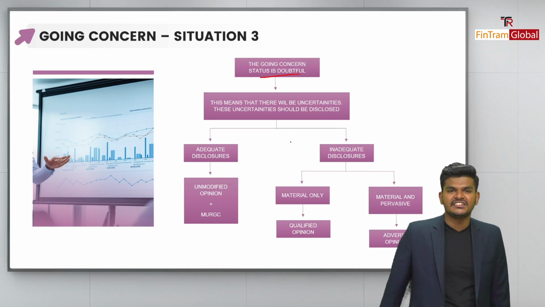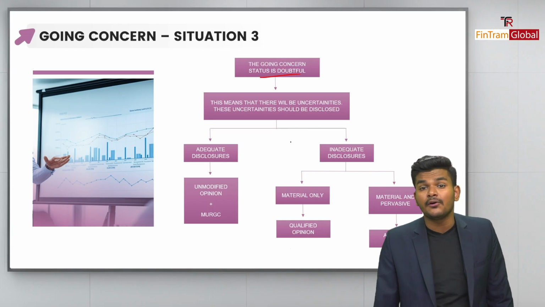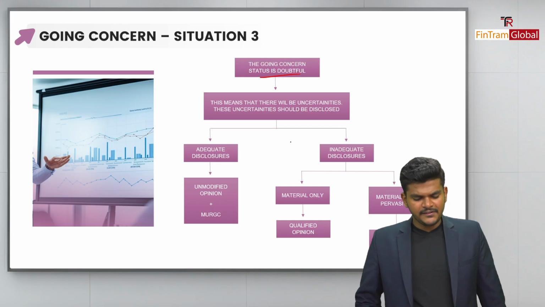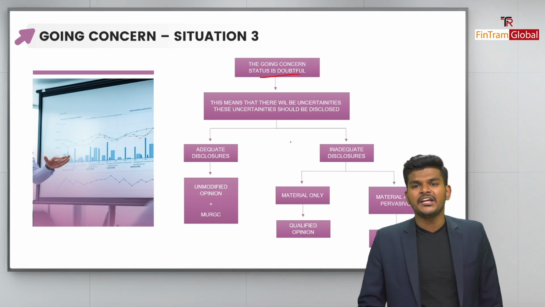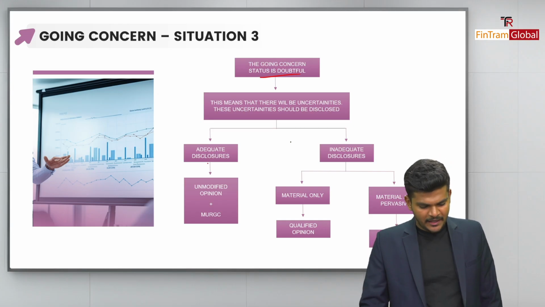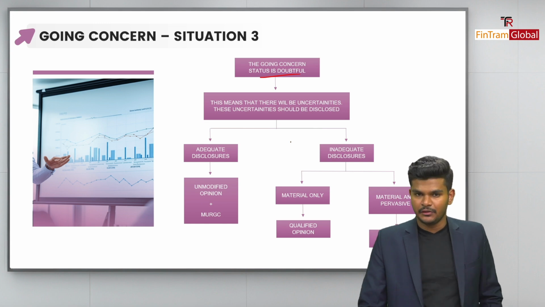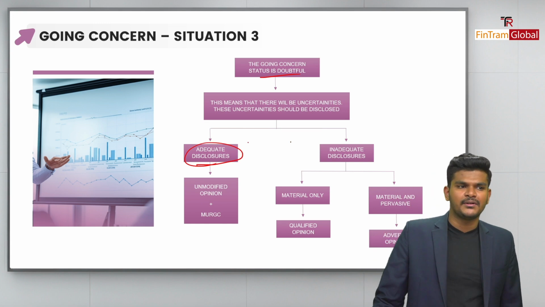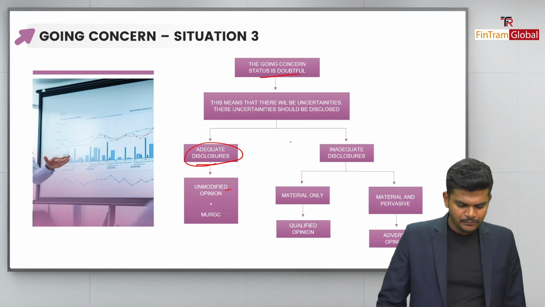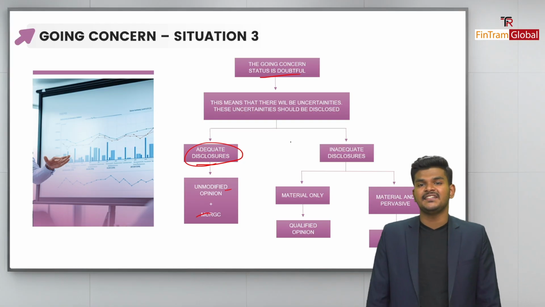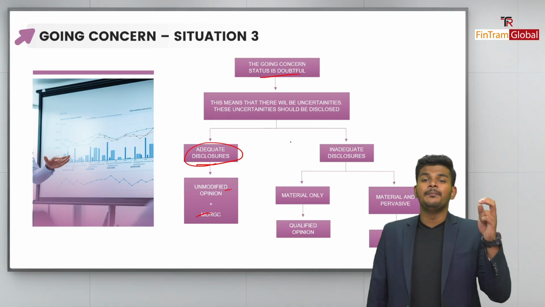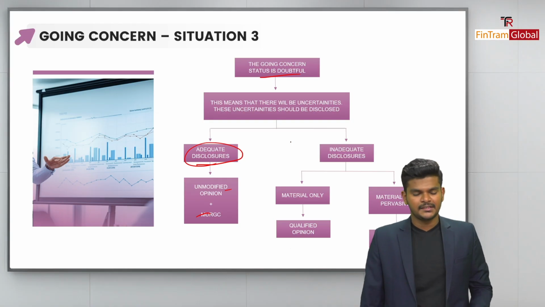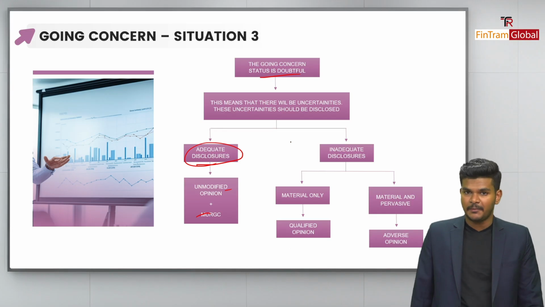And in situation 3, again, going concern status is doubtful, isn't it? So what would happen if it's doubtful? If it's doubtful, then we have to ensure that there are adequate disclosures, right? The management will have to disclose it as per the accounting standards. If there are adequate disclosures, then we will issue an unmodified opinion with an MURGC. Why? Because now there is a material uncertainty regarding the going concern status, right? That's basically why we are providing an MURGC paragraph.